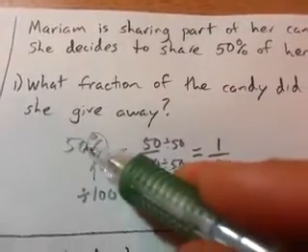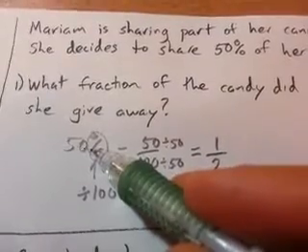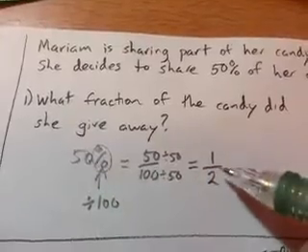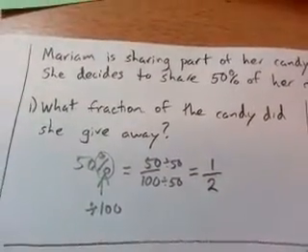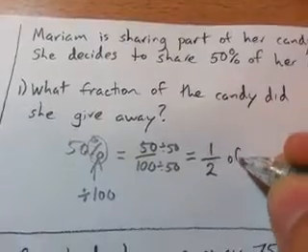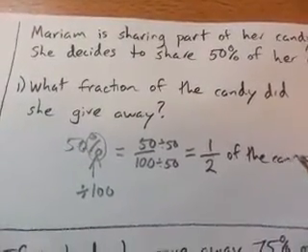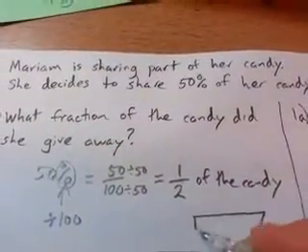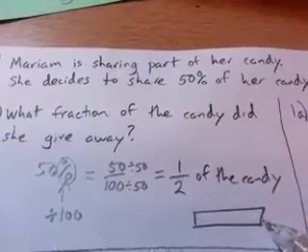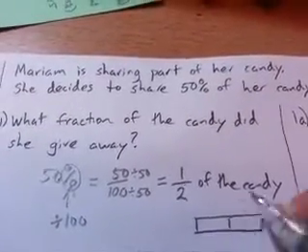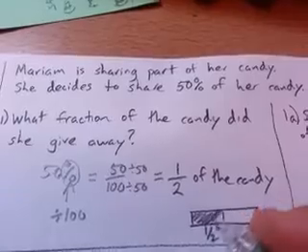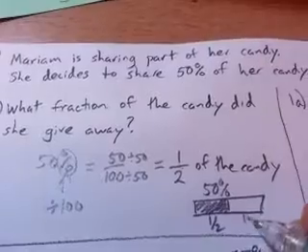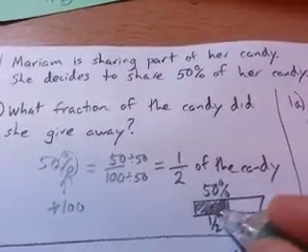So you could see that percent, right, is the same thing as talking about a fraction. Right? 50% just means I have half of something. What is that half? Well, this is talking about half of the candy that Miriam is giving away. Okay, well, graphically, what does that look like? Well, if this bar represents the total candy that she has, that means that she's only giving away 50% of it, or half of it. Right? This is my other half. Right? She's only giving away half of it.